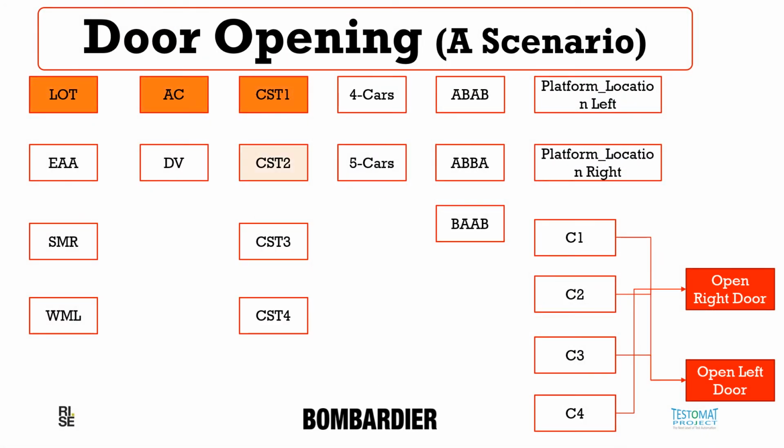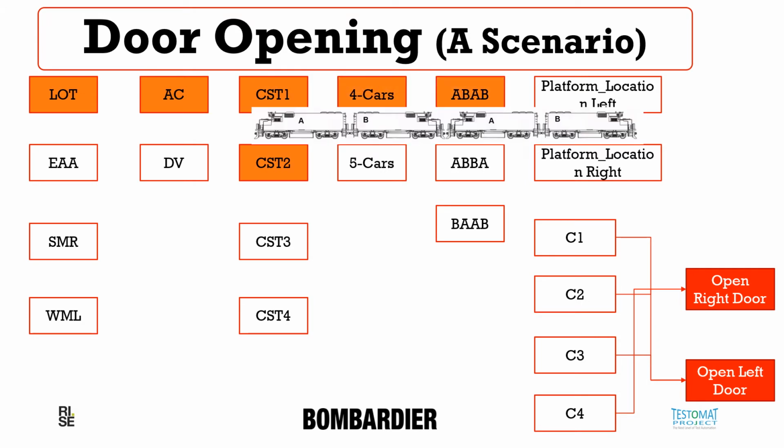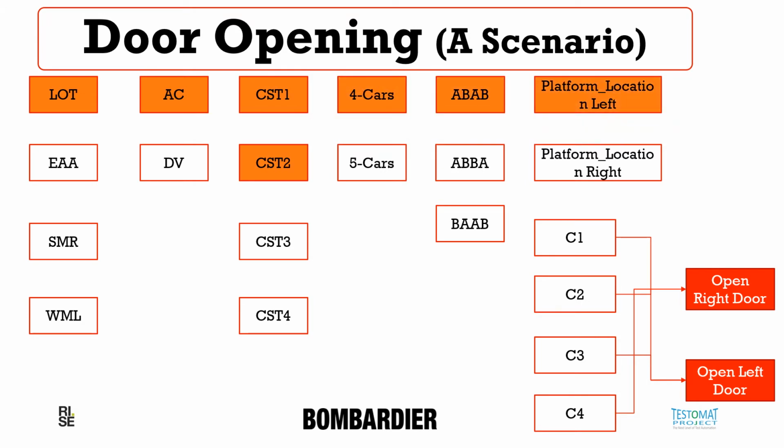One sample of the approaches: we are using the LOT and we are using consists. We are using the particular configuration ABAB, which shows that we have multiple cars in the consist, and then we are making a decision based on reinforcement learning.